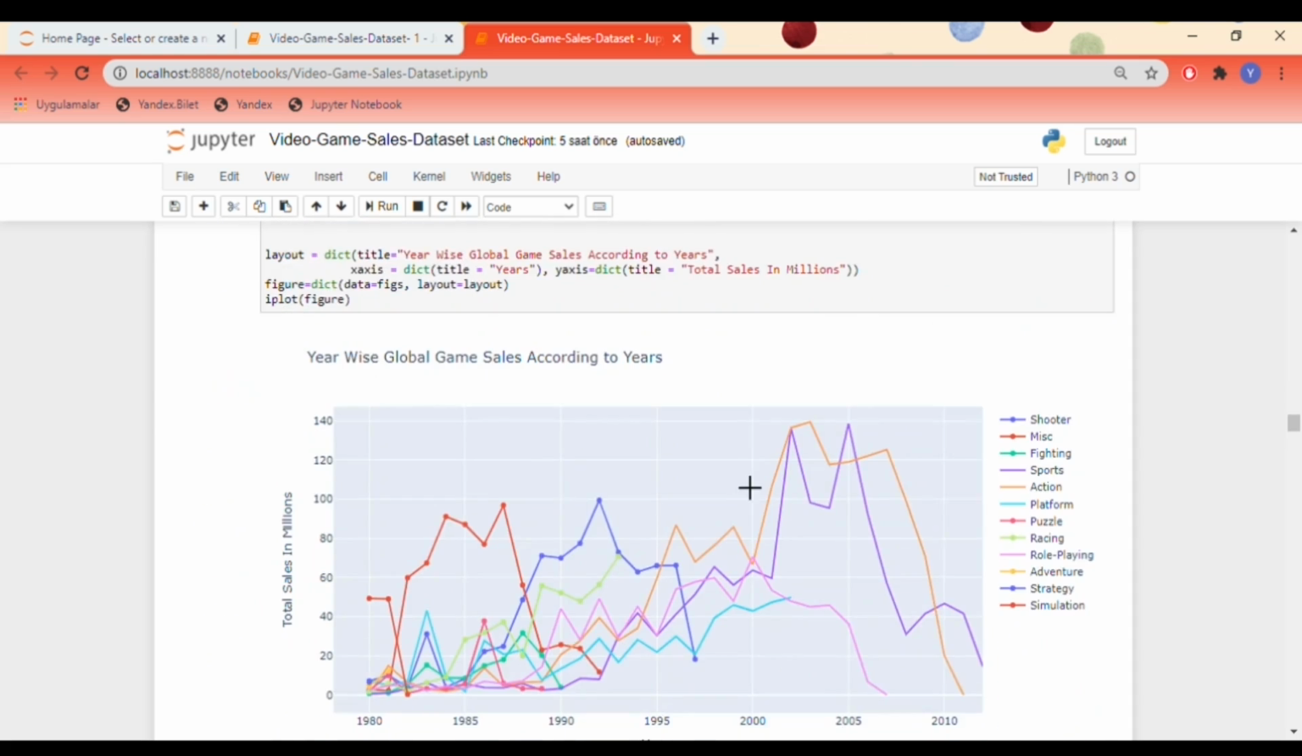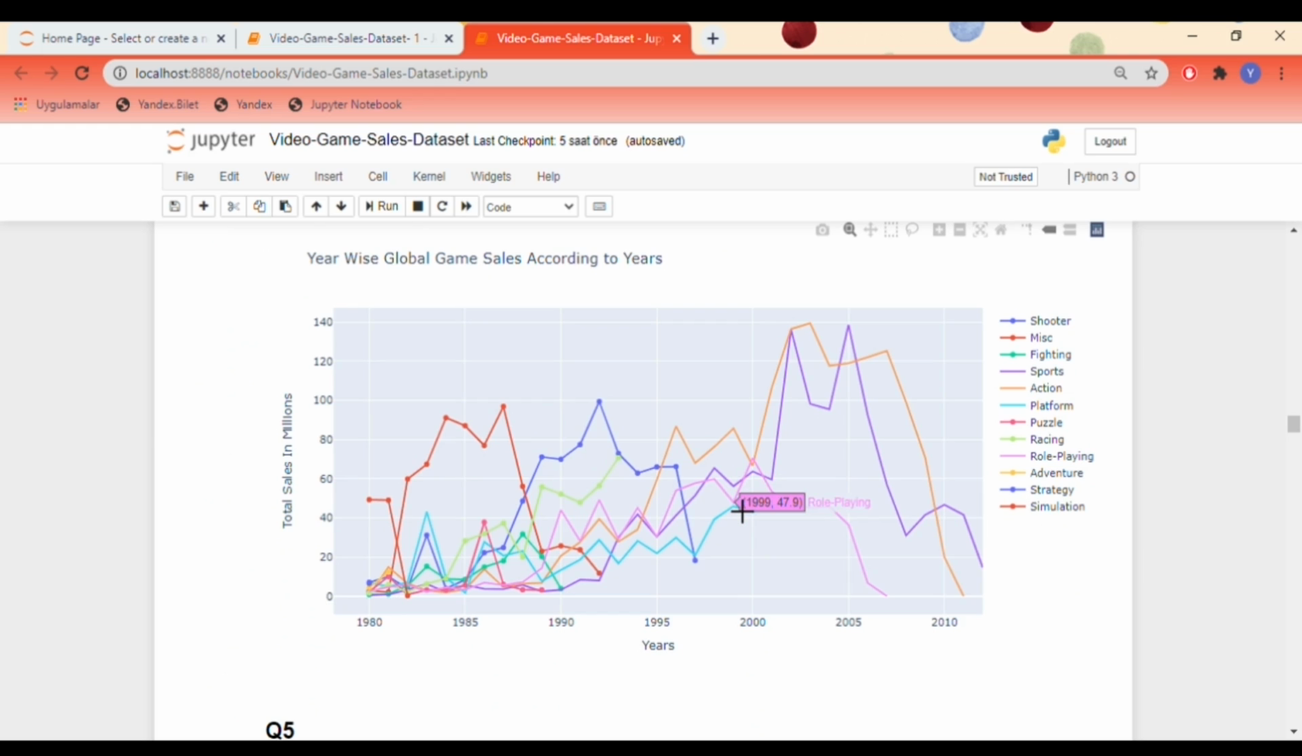Lastly, if we look at global game sales according to years, for genre, action games were the first to catch the eye, then sports games follow.